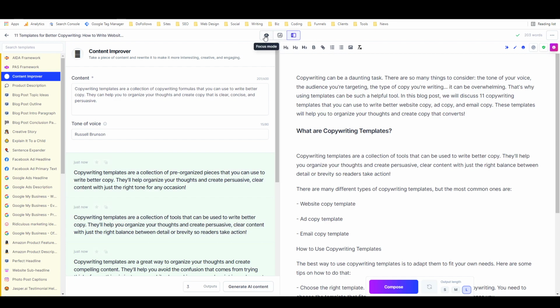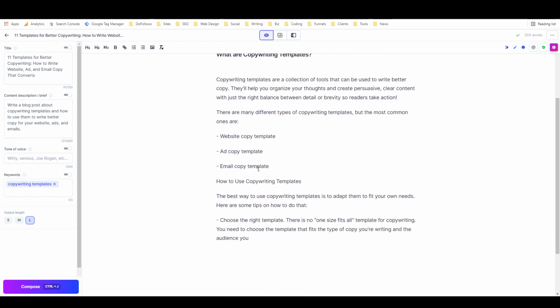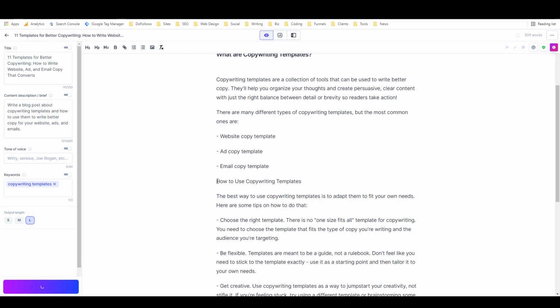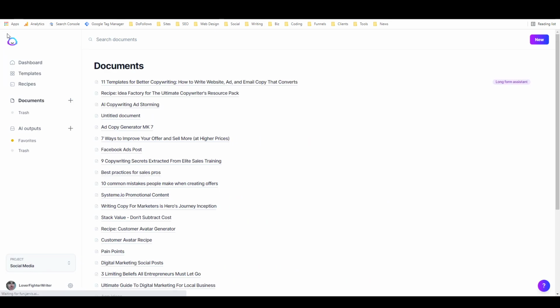If I want to go back to focus mode, which is where you just see the document, I can just hit focus mode, and now I'm back to just my nice long form document, and I can come back in here and continue writing more content. All right, so that's a pretty good overview of how to use Jasper.